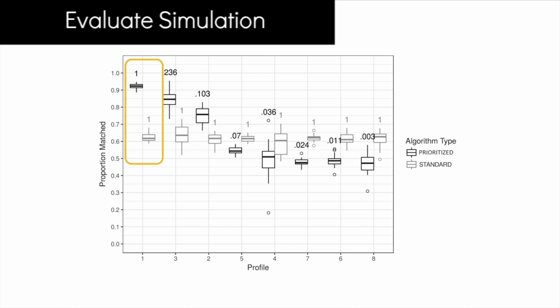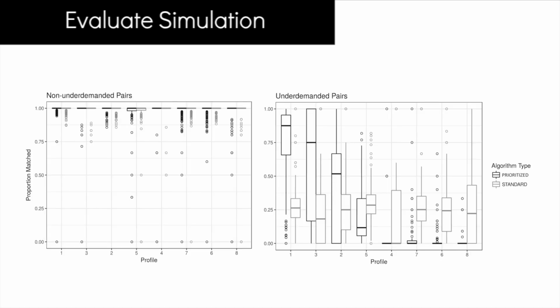However, there was also an unexpected result. The impact of the modified algorithm was felt almost entirely by the pairs that had blood types that made them difficult to match. These pairs, called underdemanded, pretty much only get matched if they had a highly favored profile. In contrast, the non-underdemanded pairs typically do get matched, even if they have a less favored profile.